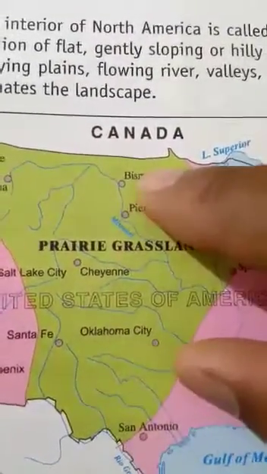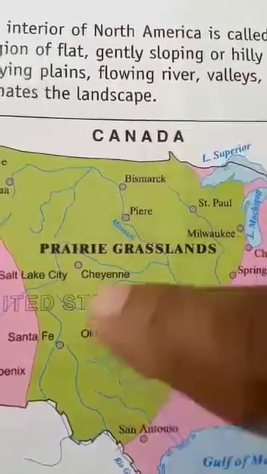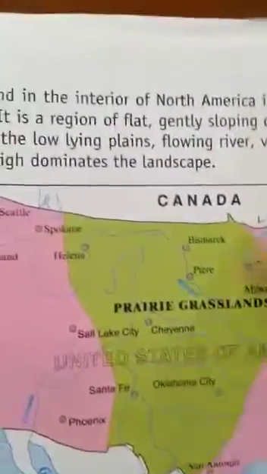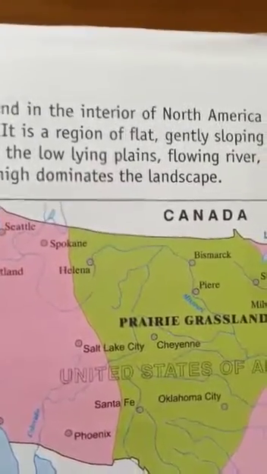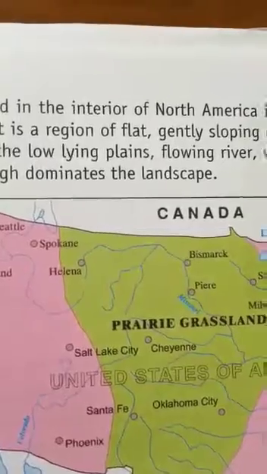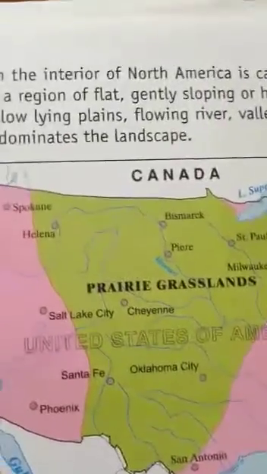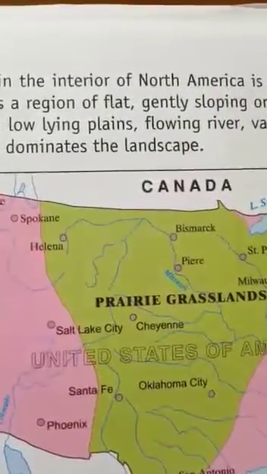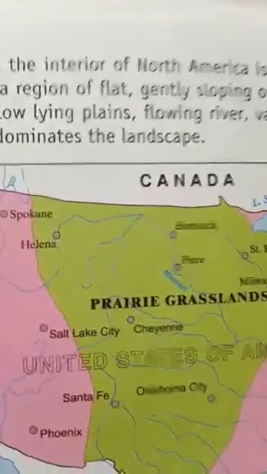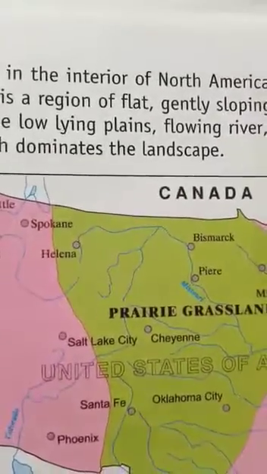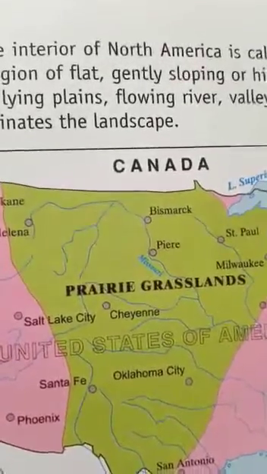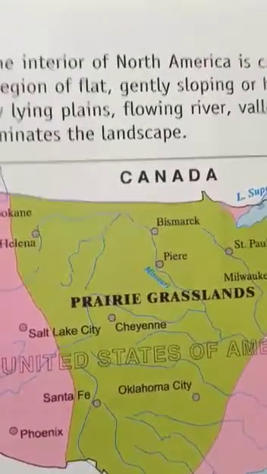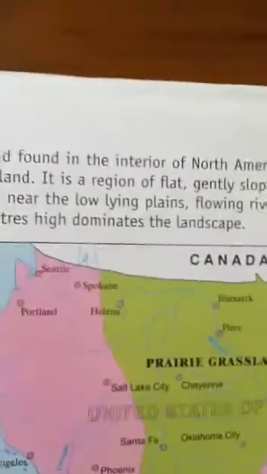They extend from Canada in the north to Mexico in the south. Before the arrival of Europeans, the region was used as a grazing ground for animals like bison. Today it is the biggest farming region of the world. So this is about the location.